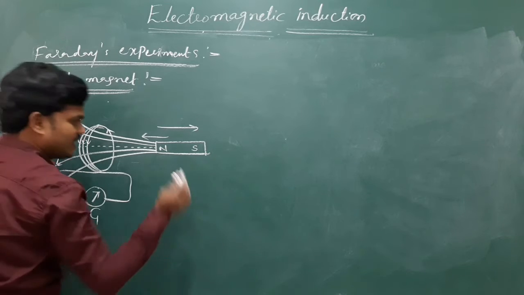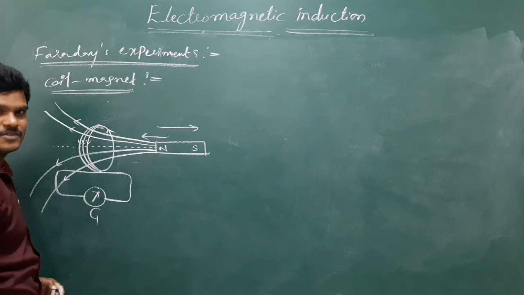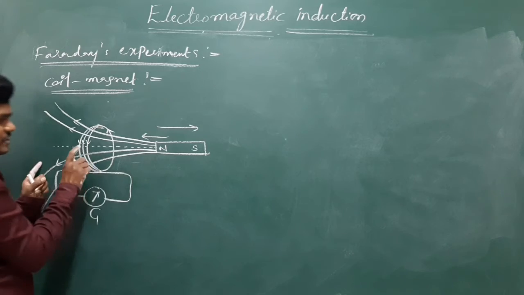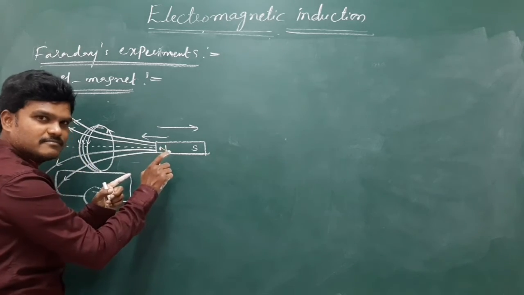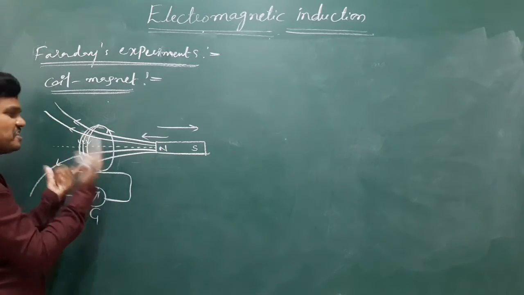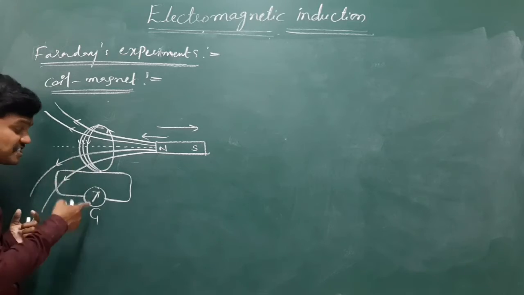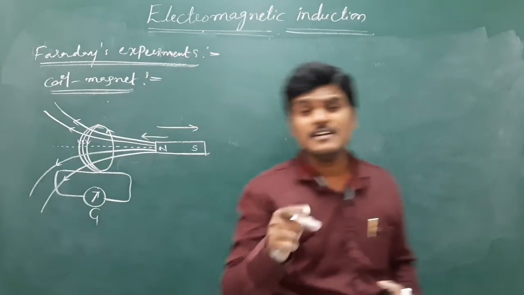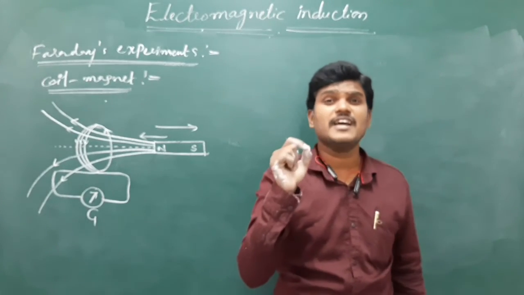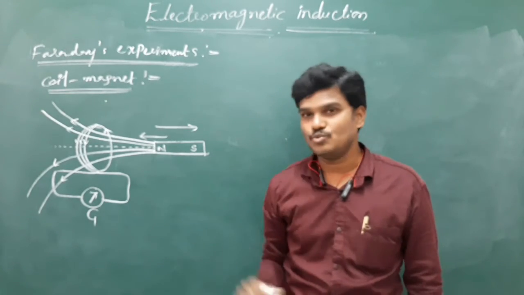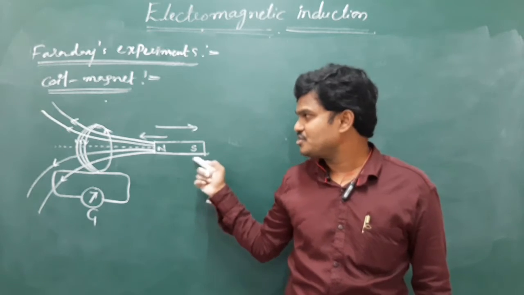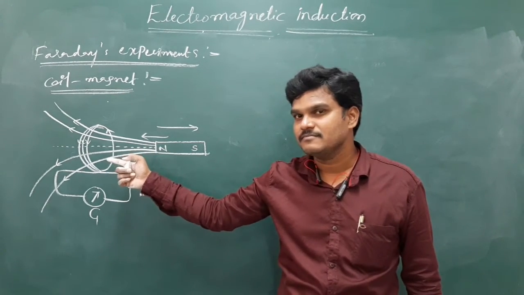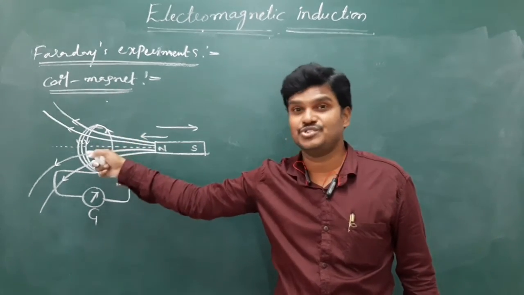Suppose the magnet is at rest, and the coil moves towards the magnet or away from the magnet. Again he observed deflections in the galvanometer, which means there will be an induced current in the loop. So due to change in magnetic flux, some currents are induced.